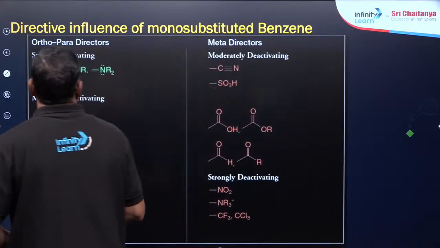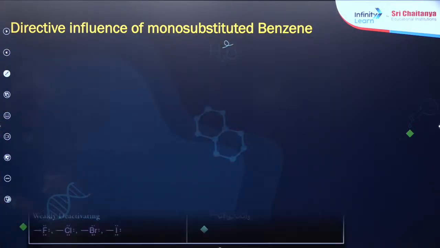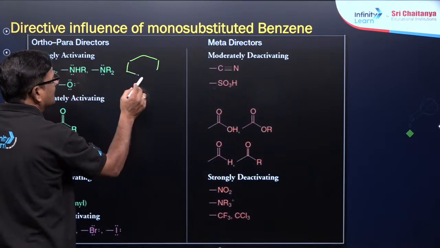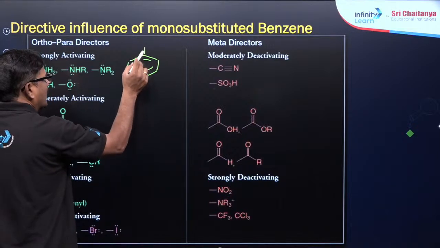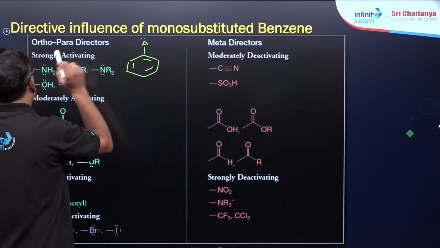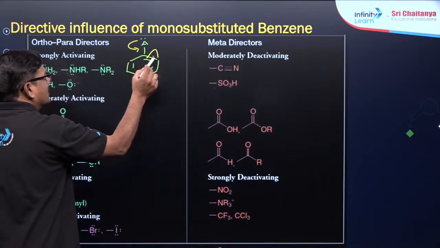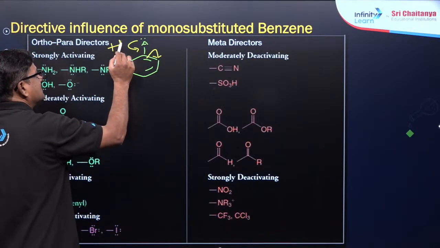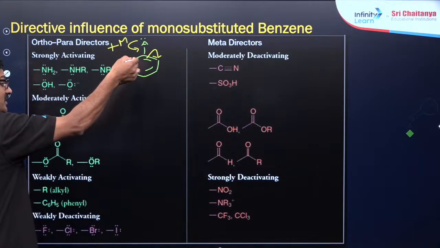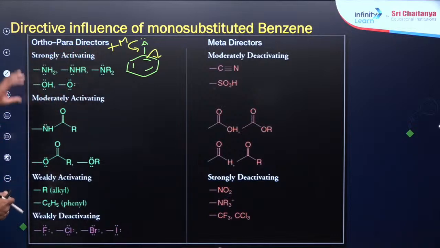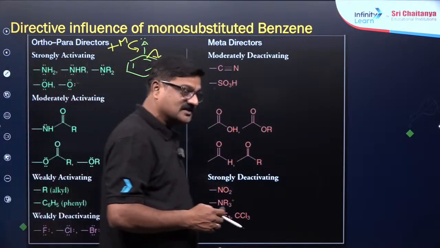How do I know whether it is activated or deactivated? You can see here. Whenever a group has a lone pair of electrons, it can give its electrons to the ring by the positive mesomeric effect. This is a ring-activating, electron releasing group. So they are ortho and para directors: strongly activating, moderately activating, weakly activating, and then weakly deactivating. That is a different matter.